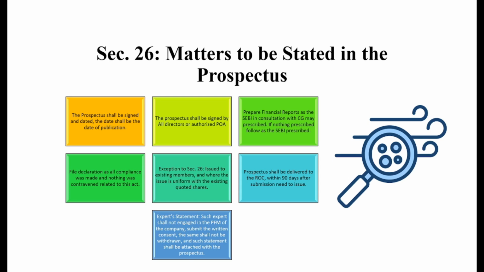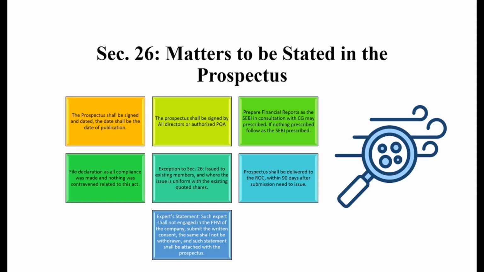Okay, moving ahead. Section 26 states that the prospectus shall be signed, by which the authenticity can be ensured, and the same shall be signed by all directors. If there is any power of attorney by a director, then such power of attorney shall also be authorized for putting such signature.